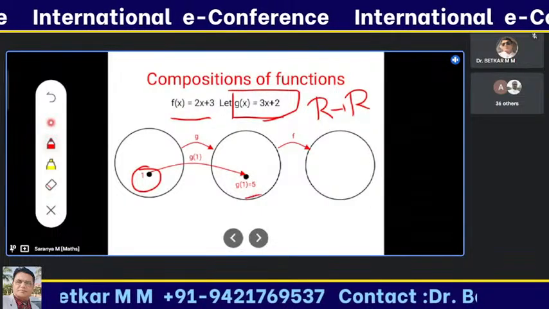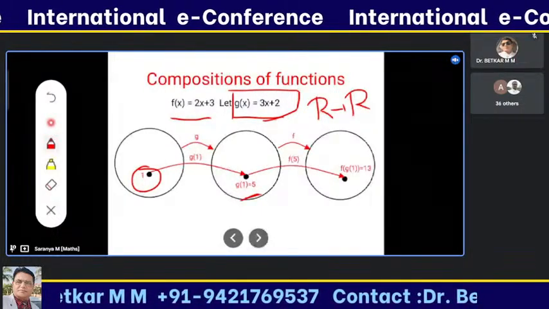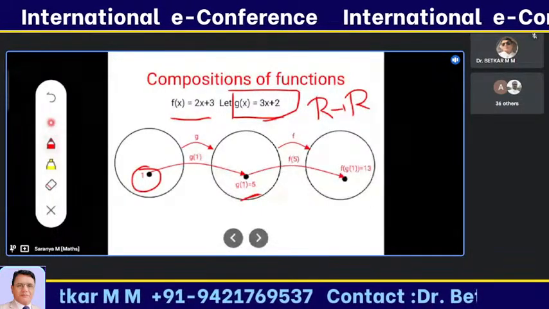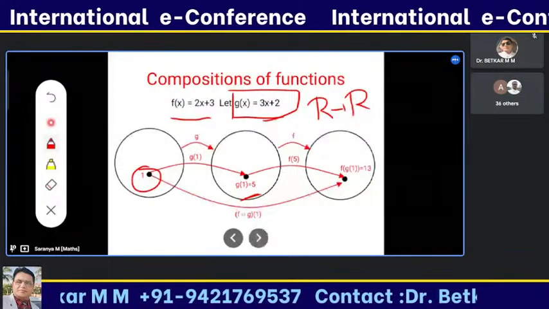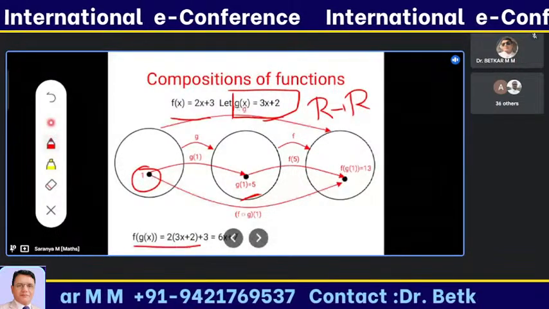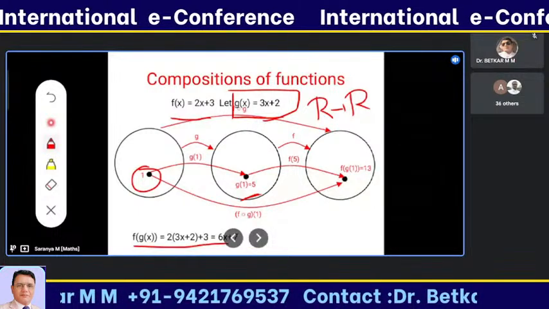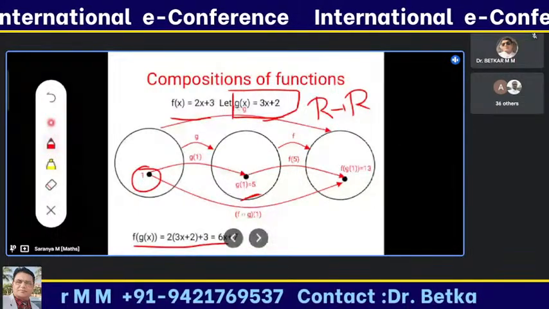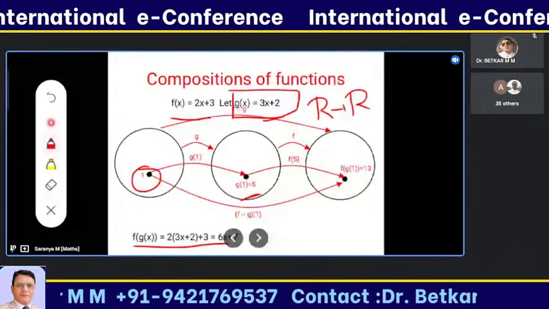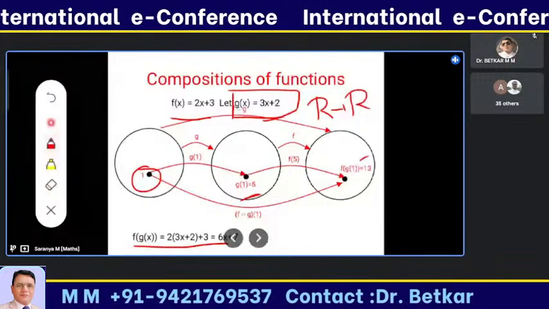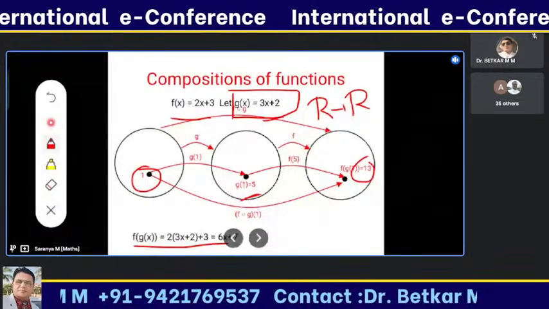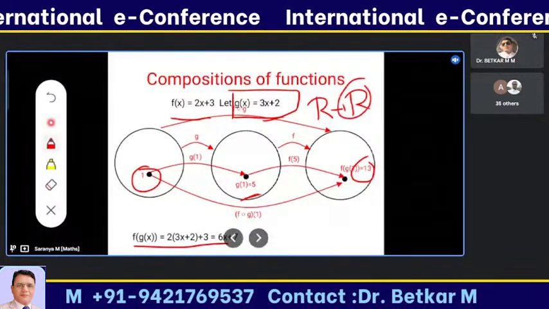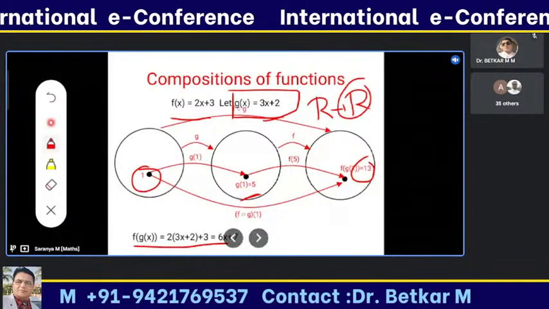The output is 5. The next thing, I substitute the g of 1 value in the equation f of g of 1. Solving that, I get the value 13. This also belongs to the real numbers R. So all the elements belong to the set R, and this is called the composition of functions.